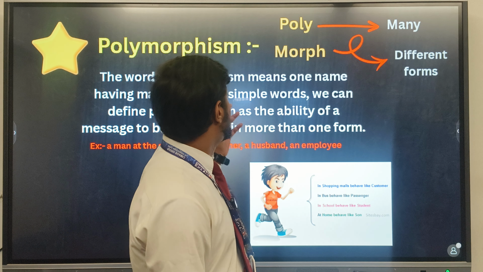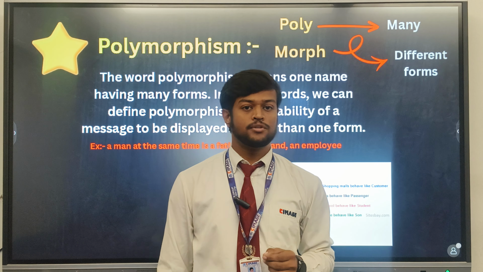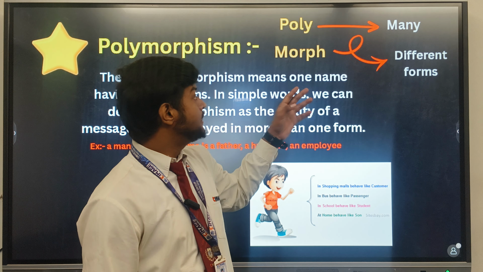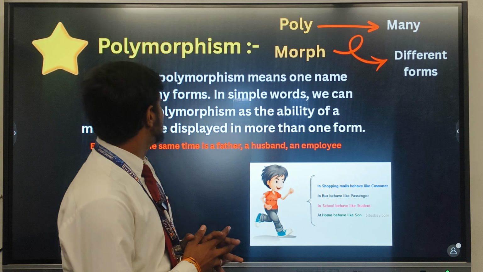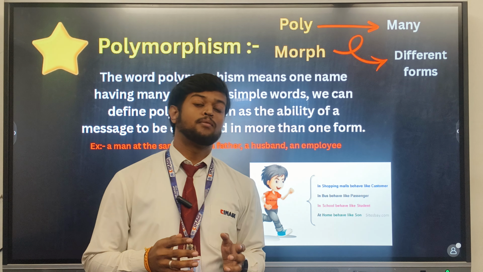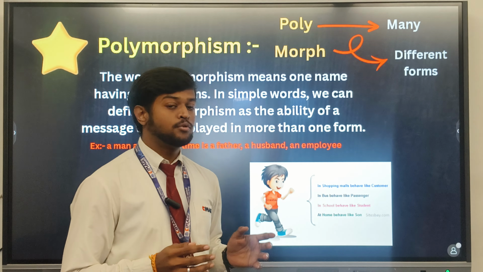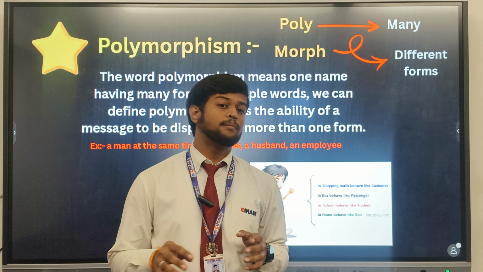So as you see, polymorphism is the combination of two words, that is poly and morphism. The word poly means many and morph means different forms. So the word polymorphism basically says that a single name performs many functions. In programming language, we have functions with the same name but different parameters.